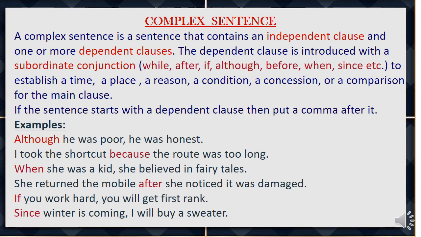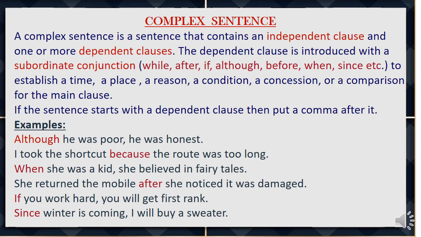Complex sentence. A complex sentence is a sentence that contains an independent clause and one or more dependent clauses. The dependent clause is introduced with a subordinate conjunction such as while, after, if, although, before, when, since, etc., to establish a time, a place, a reason, a condition, a concession, or a comparison for the main clause.